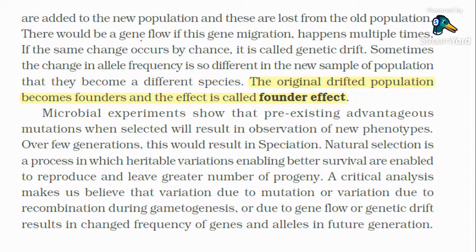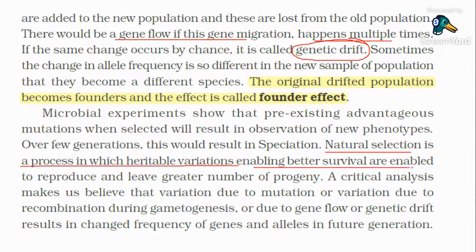There would be a gene flow if this gene migration happens multiple times. If migration of genes happens multiple times, then you will call such a process genetic drift. Clear, everybody? Natural selection is the process in which heritable variations enabling better survival are enabled to reproduce and leave a greater number of progeny.